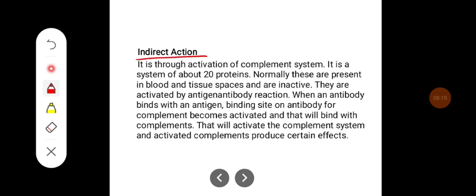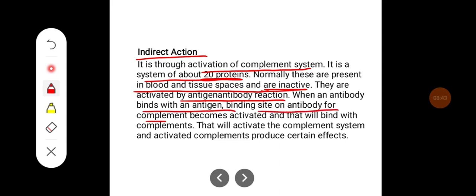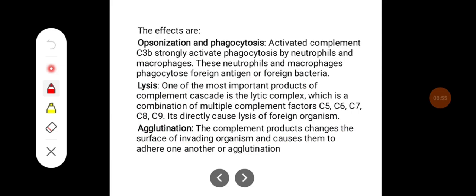Some of its indirect actions are through the activation of the complement system. It is a system of about 20 proteins. Normally these are present in blood and tissue spaces and are inactive. They are activated by the antigen-antibody reaction. When antibody binds with the antigen, the binding site on the antibody for complement becomes activated and that will bind with complements. That will activate the complement system and the activated complement produces certain effects. And these effects are opsonization and phagocytosis, lysis, and agglutination.